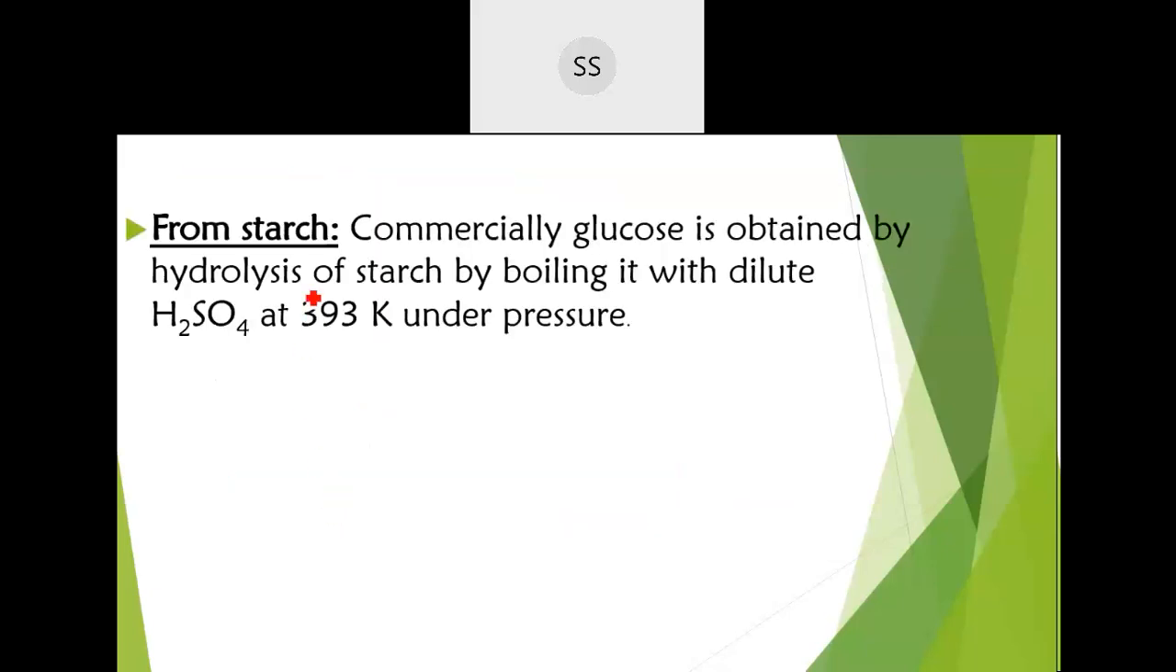One more preparation you see, commercially how they are prepared. From the starch they are preparing, because the starch will give you large units. See, with sucrose, you have to take a large amount of sucrose to give you glucose and fructose. But you know, starch is a polymer, large number of units are present in this. So if you are able to hydrolyze starch, then you can get glucose in a large quantity. So commercially, glucose is obtained by hydrolysis of starch by boiling it with sulfuric acid under high pressure. They will help it to break down into small units.